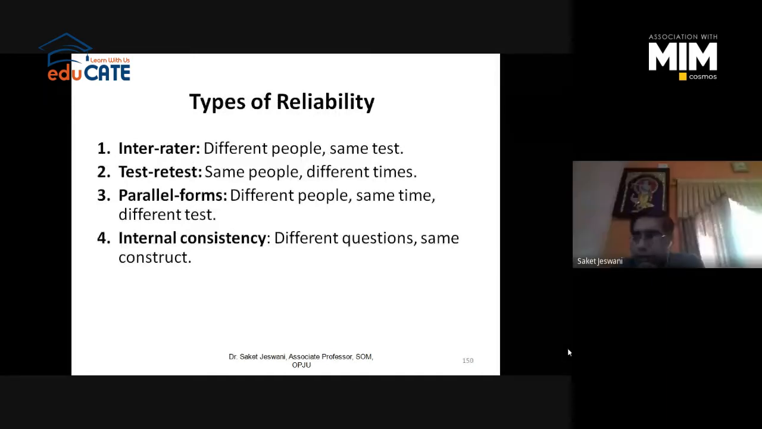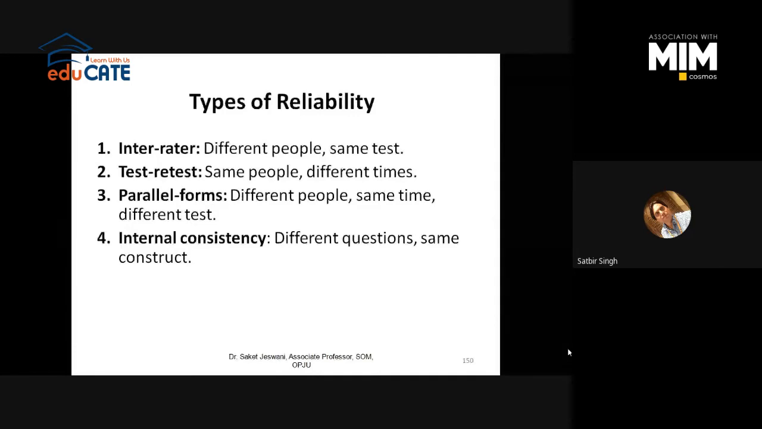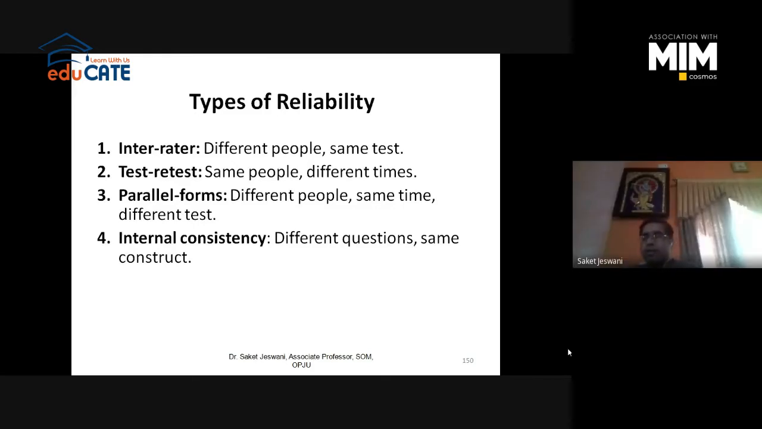Sir, is there any link between test-retest and internal consistency, or are they independent? Because if there are the same kind of results through test-retest, then internal consistency will be automatically ensured. No. Let me explain this slide, then you will better understand, right?